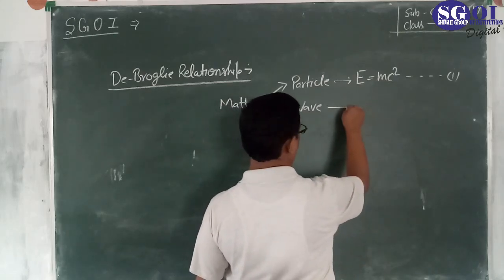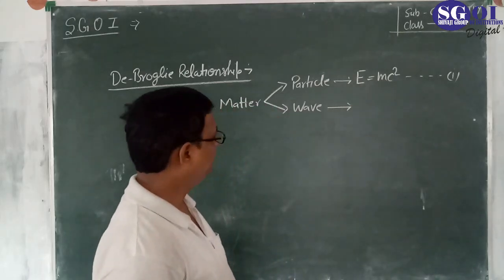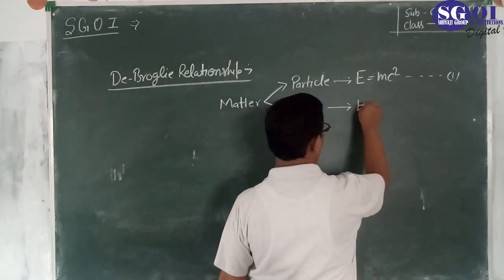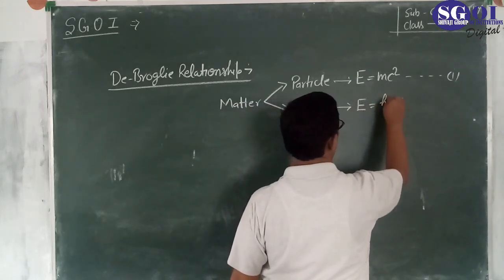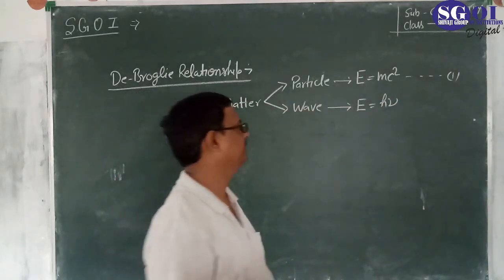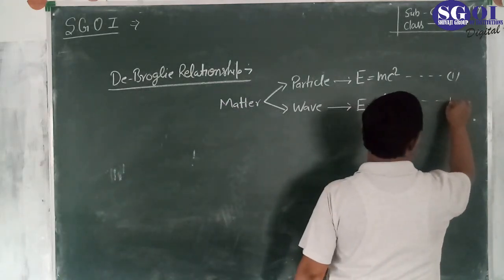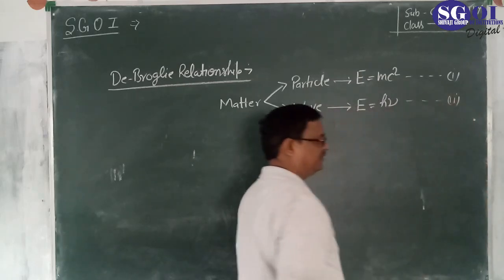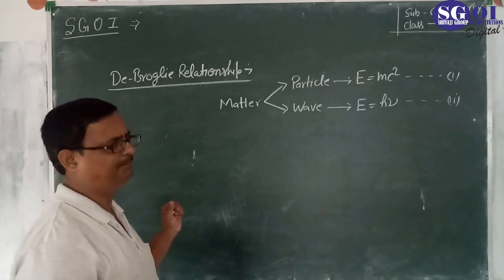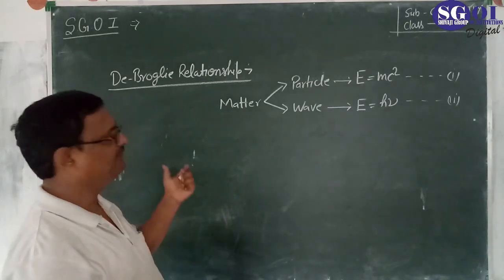And while existing in wave nature, the energy associated with that matter is given by E equal to h nu by Planck's quantum theory. Say equation 2. De Broglie basically related a mathematical relation between particle behavior and wave.